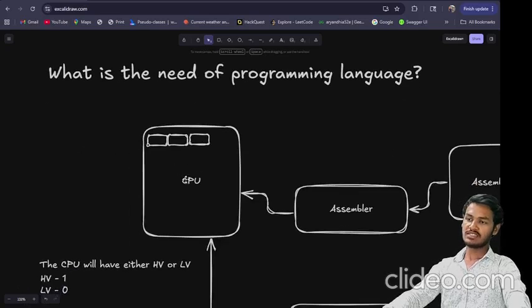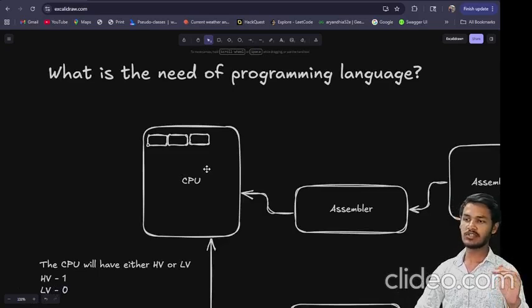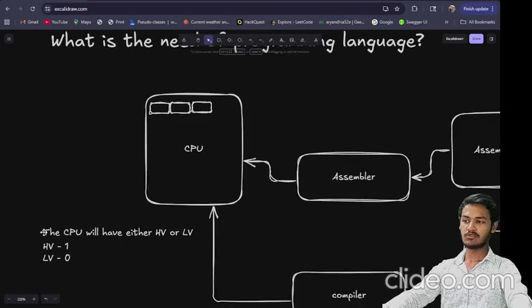So see, CPU is an electronic device and CPU is not able to understand the human language. CPU cannot understand Hindi or English or any other language. CPU can only understand the flow of current. If the current is flowing, that means high voltage. If the current is not flowing, that means low voltage. In computer science or electronics, we denote high voltage as 1 and low voltage as 0.